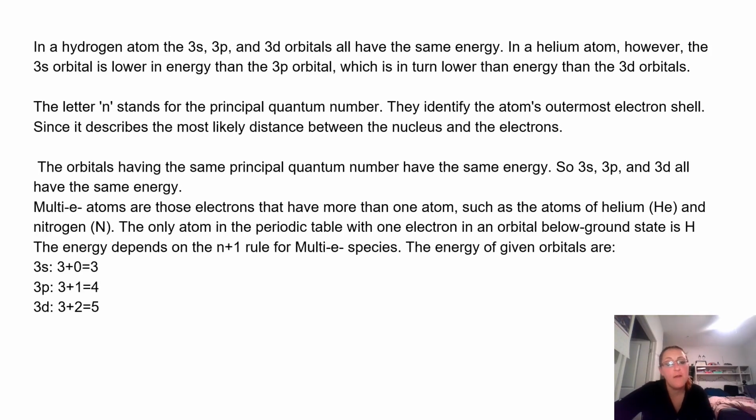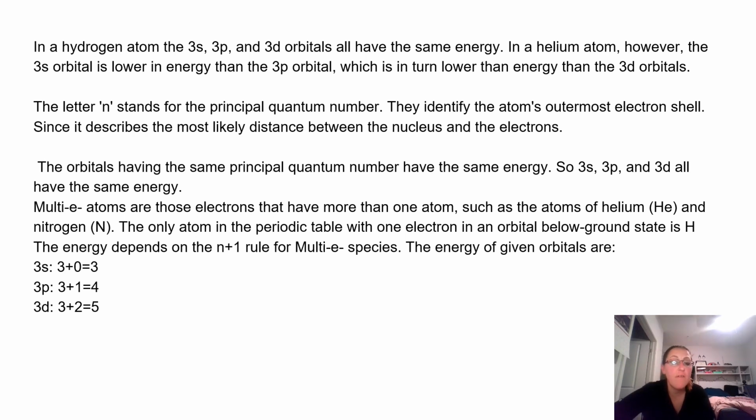In a hydrogen atom, the 3s, 3p, and 3d orbitals all have the same energy. In a helium atom, however, the 3s orbital is lower in energy than the 3p orbital, which in turn is lower in energy than the 3d orbitals. The letter n stands for principal quantum number. It identifies the atom's outermost electron shell, since it describes the most likely distance between the nucleus and electrons.